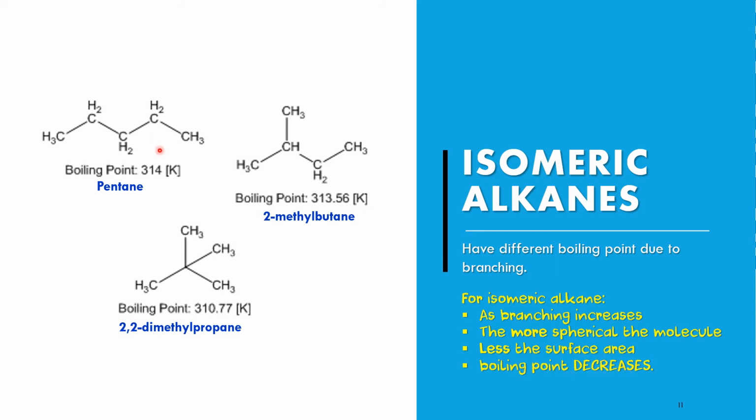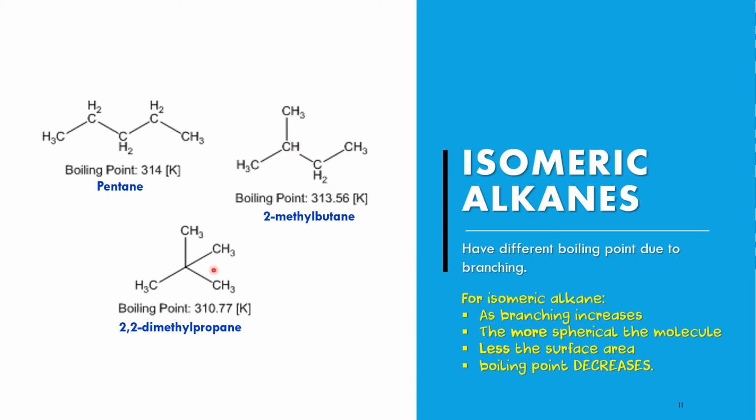So here are the examples of isomers of C5H12. So this is pentane with 314 Kelvin. Okay, so 2-methylbutane ada satu branching, okay, with boiling point 313.56 Kelvin, and 2,2-dimethylpropane has two branchings, okay, with boiling point 310.77 Kelvin.